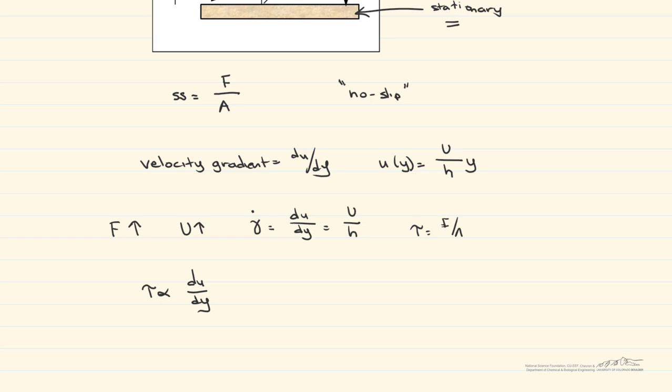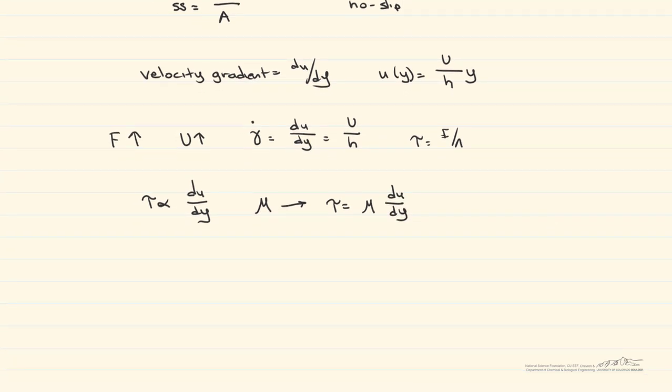And this constant of proportionality is known as mu. Therefore, we can say the shear stress, tau, is equal to mu du dy. Fluids for which the shearing strain is linearly related to the shear stress are known as Newtonian fluids.